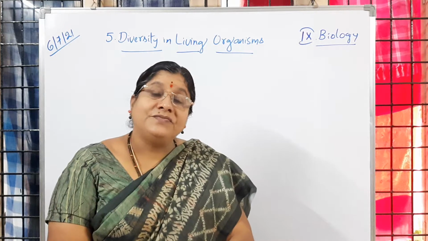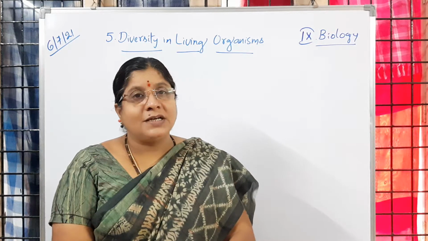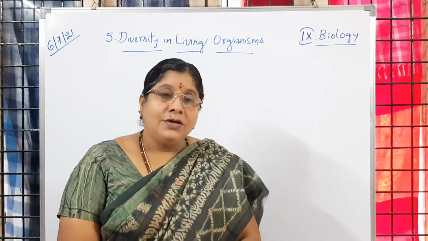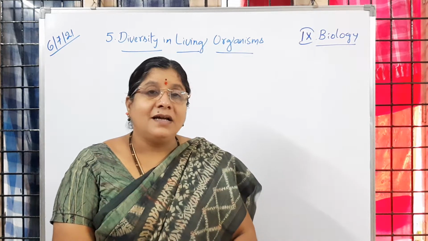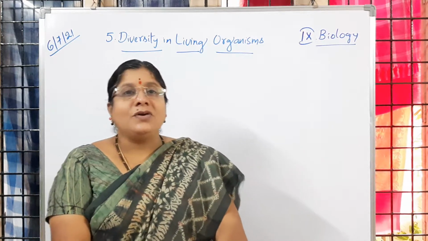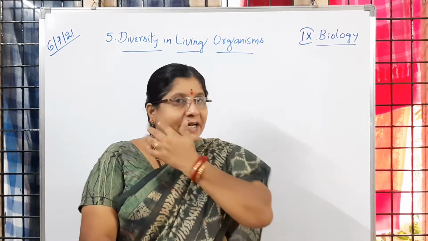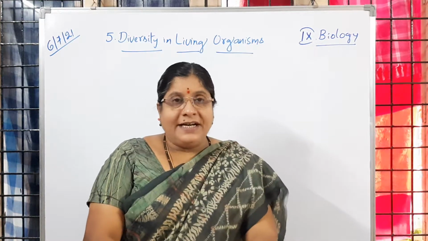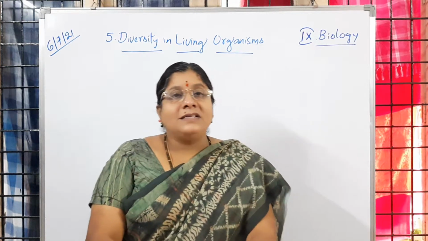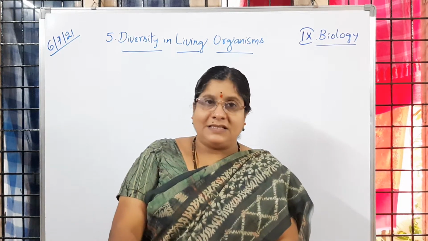Then angiosperms, in all angiosperms, the seed is present inside the fruit. And again these angiosperms are divided into two categories, two classes. What are they? Monocotyledonous plants and dicotyledonous plants. So monocotyledonous plants means what? The plants which have only one cotyledonous leaf in the seed are called monocot plants. In dicot plants, two cotyledons will be there in the seed, so they are called dicotyledonous plants. Is it clear to children?